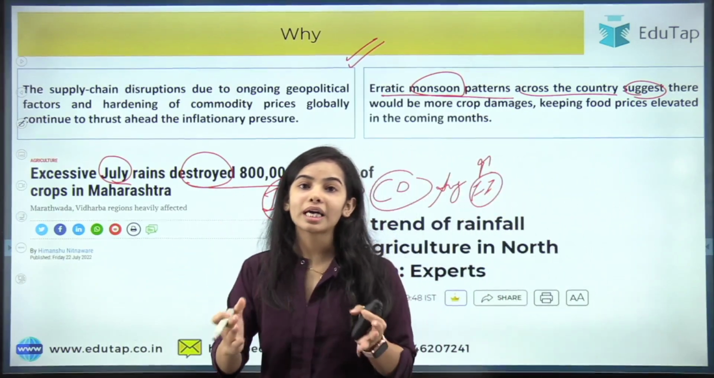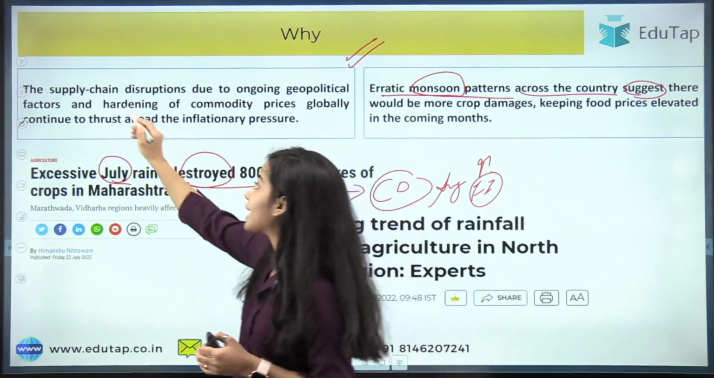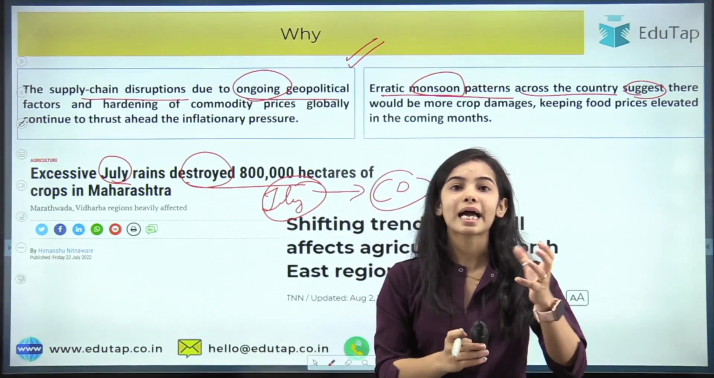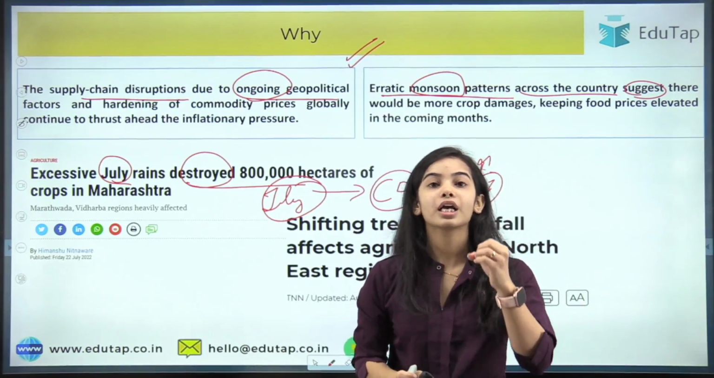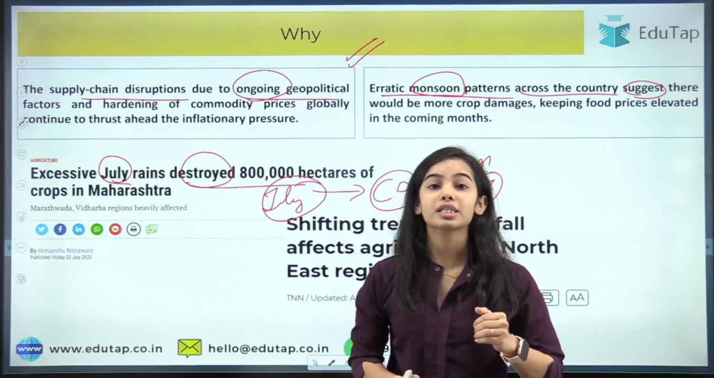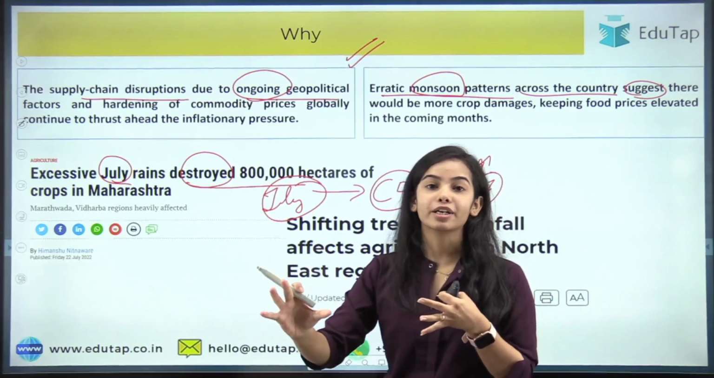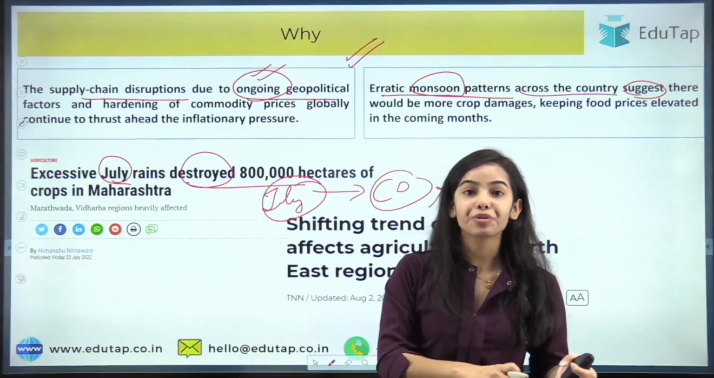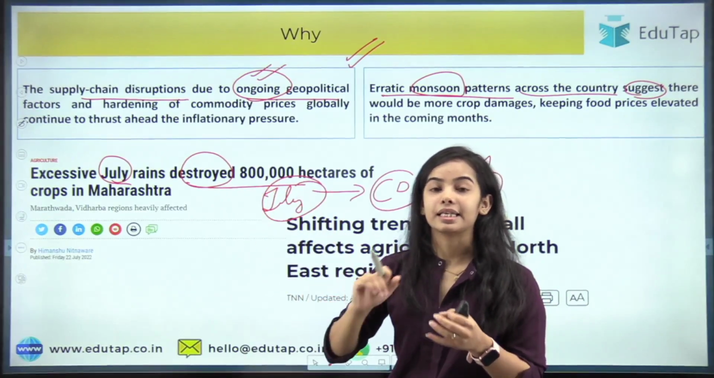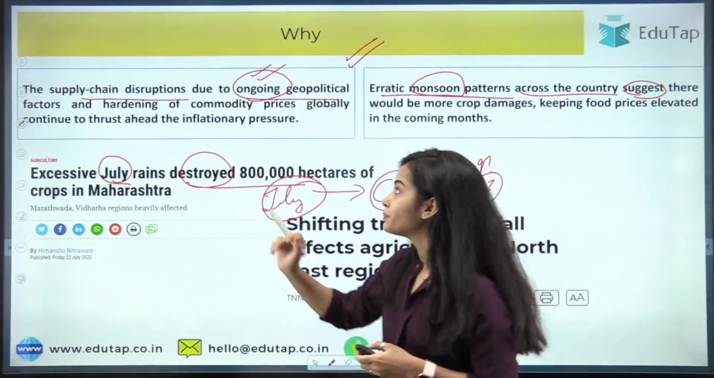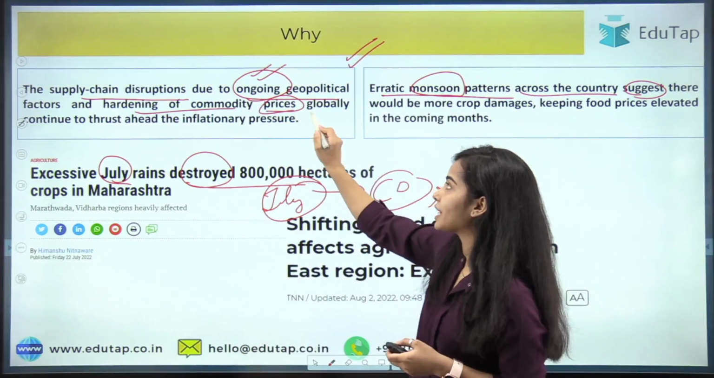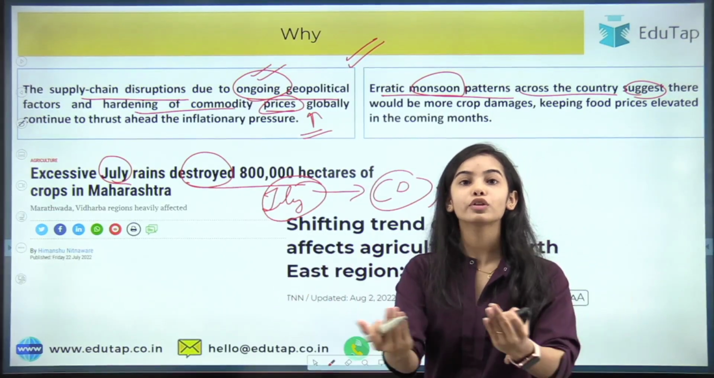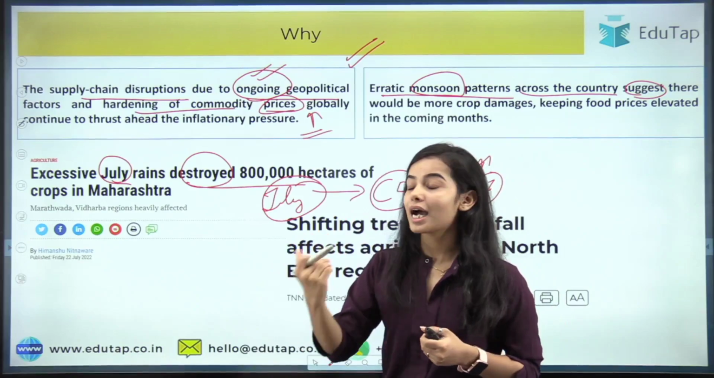As you know, the Russia-Ukraine war is going on, and there are supply chain disruptions due to the ongoing geopolitical factors. Sanctions are being imposed on Russia, bans and restrictions are there, due to which supply is getting affected. This is affecting supply to our country also, due to which prices are rising. So the hardening of commodity prices is not from our country only, but for the whole globe, the prices and inflation are very high.